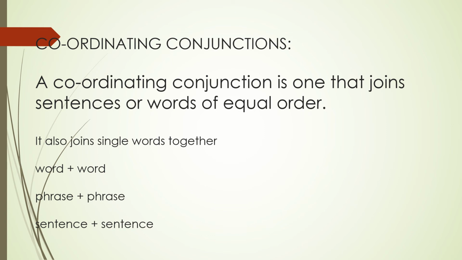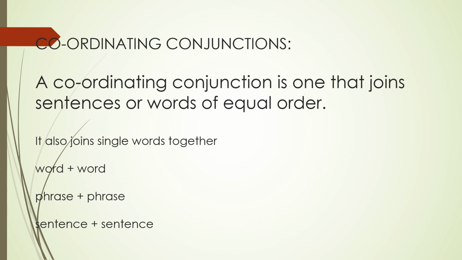Okay, so the first one we have is the coordinating conjunction. A coordinating conjunction, children, may join single words or they may join groups of words. All right, but whether they join one word with a word or a phrase with a phrase or a sentence with a sentence, they always join similar elements.